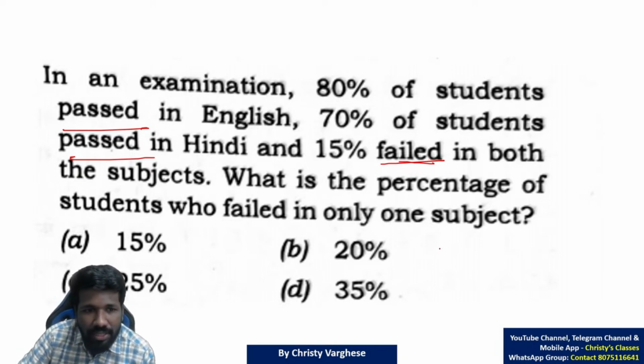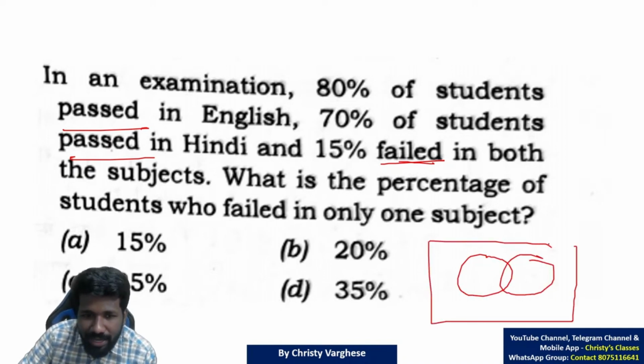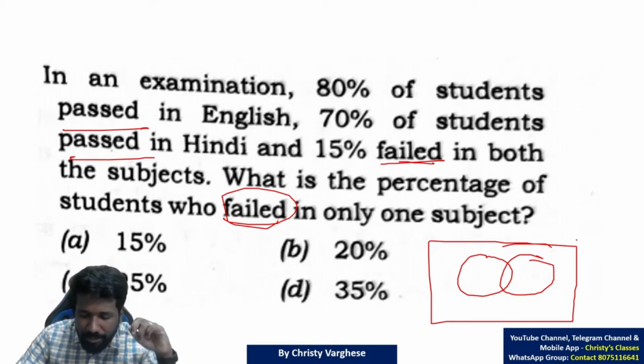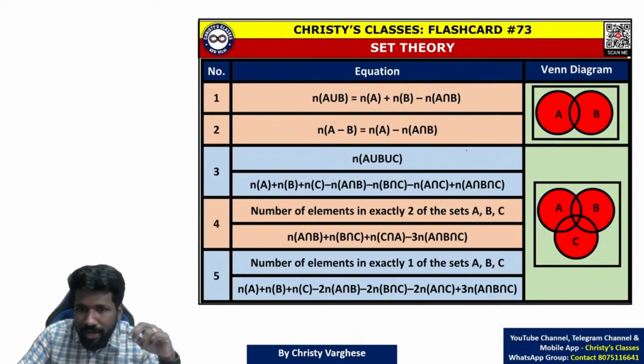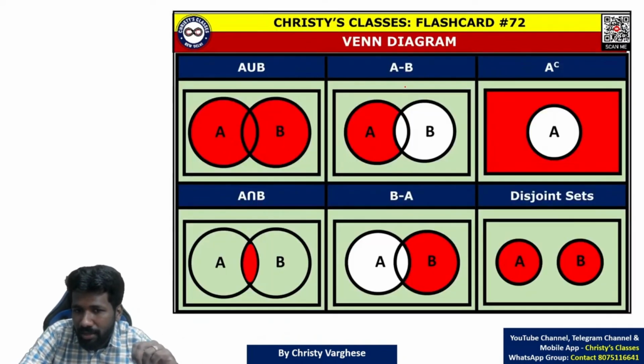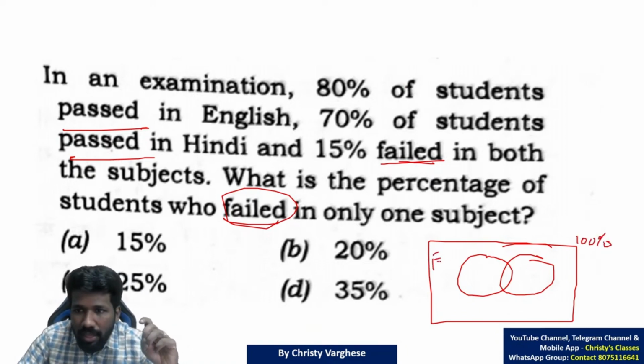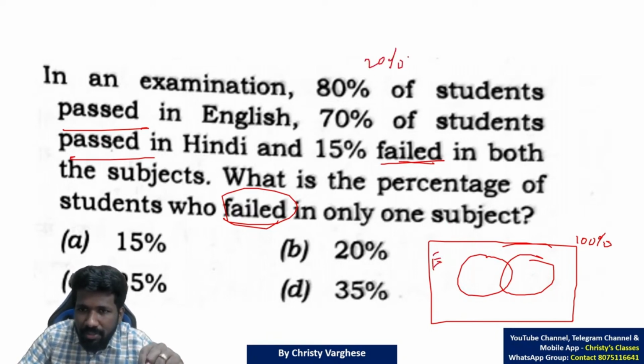So English and Hindi are the two subjects. If you draw a Venn diagram for this, finally we need failed data, right? So you have to draw the failed data Venn diagram. I have discussed many times how to draw a Venn diagram and this principle of inclusion and exclusion to form this union formula. So anyway, here the Venn diagram is total percentage. So total 100%. English is 80%, that is passed. So passed 80%, remaining means 20% failed.